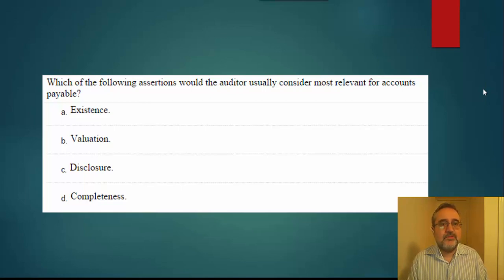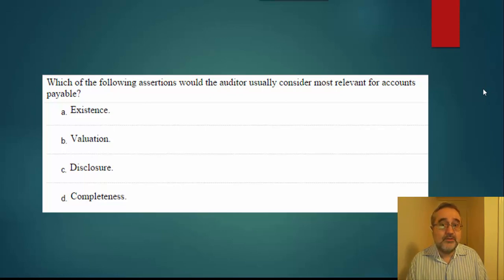The last point that we want to work through is this question here. Which of the following assertions would the auditor usually consider most relevant for accounts payable? Well, obviously accounts payable is a liability, and when we're thinking about assertions and the effort that the auditor puts into these assertions, we need to think about the worst case scenario where management is actually attempting to manipulate the financial statements.